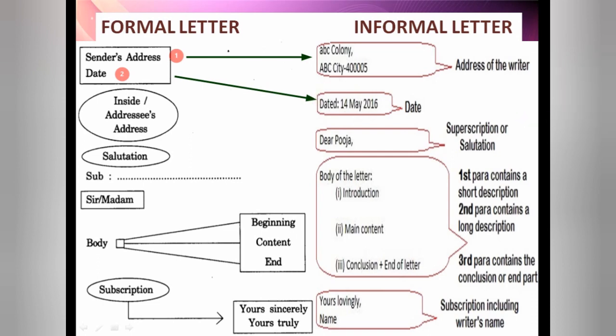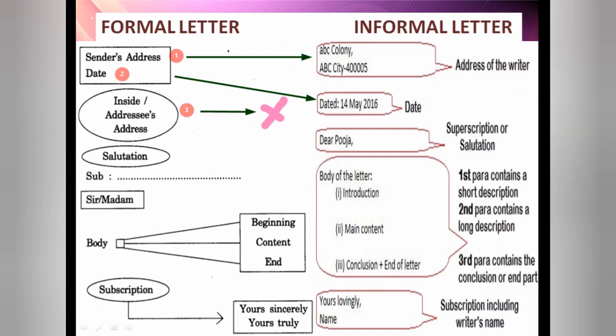After this is the addressee's address, or inside address. What is this? This is our recipient's address, the receiver's address, of the person who is going to receive the letter. But you can see this one will not be in the format of an informal letter. In informal, we do not have this.